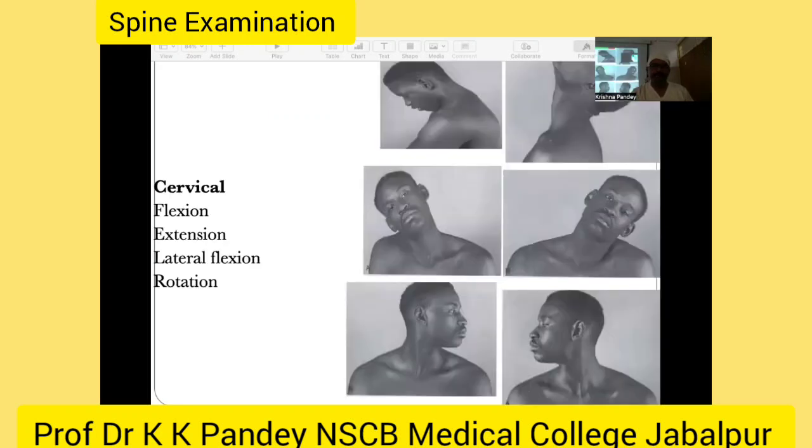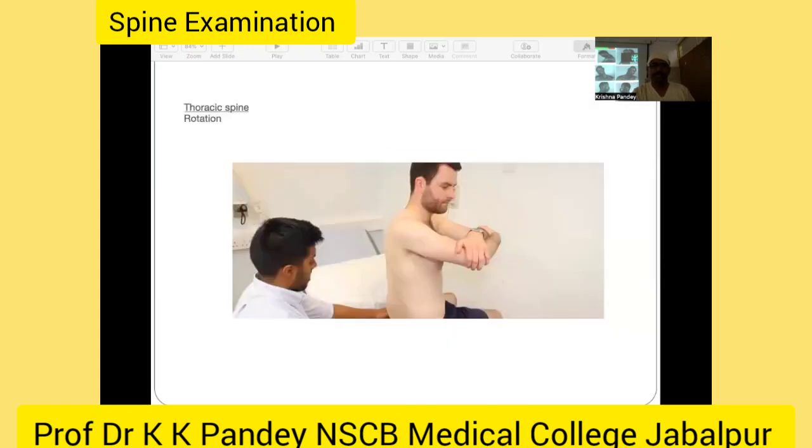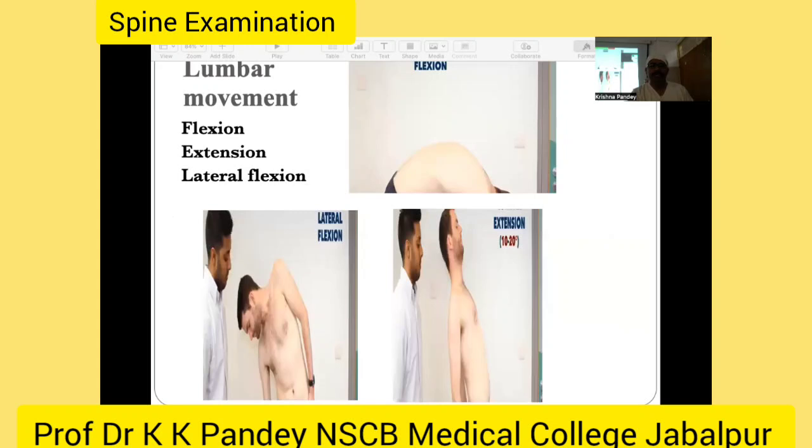So these are the movements of the cervical spine, which include flexion, extension, lateral flexion, and rotation, provided the patient has no significant neurological deficit. In the thoracic spine, we can only test the rotatory movements. These are the lumbar spine movements. If the patient is normal, with no significant neurological deficit, we can elicit lumbar flexion, lumbar extension, right lateral flexion, and left lateral flexion.